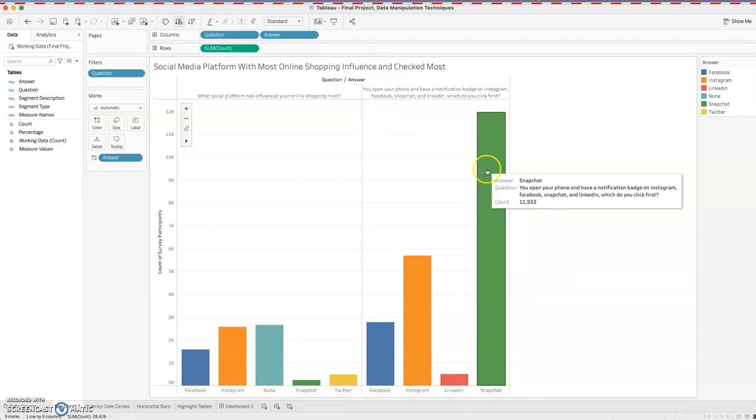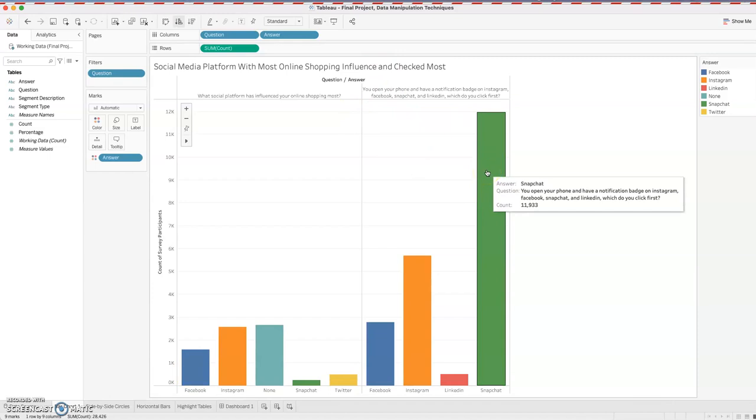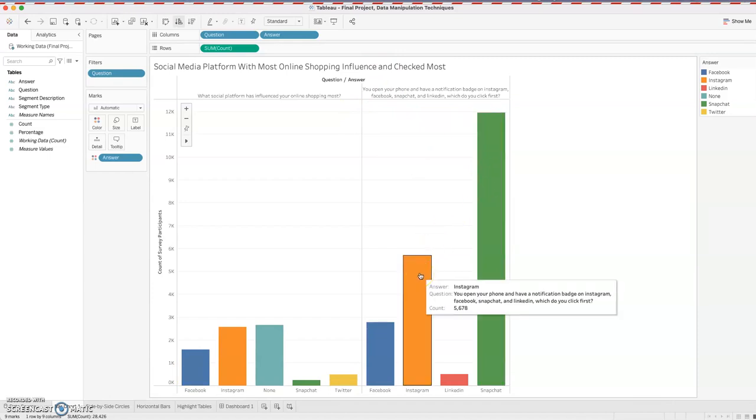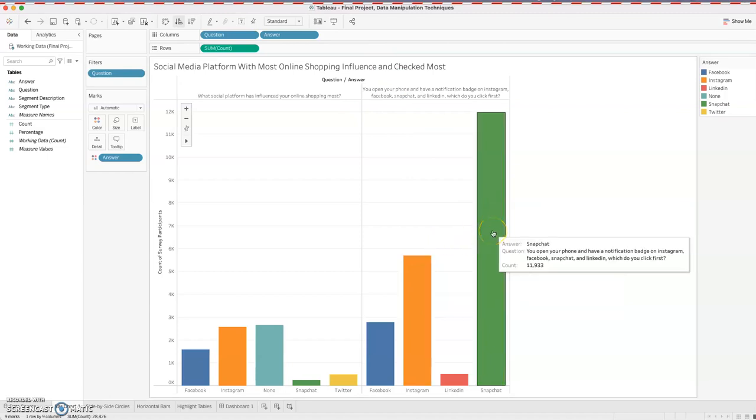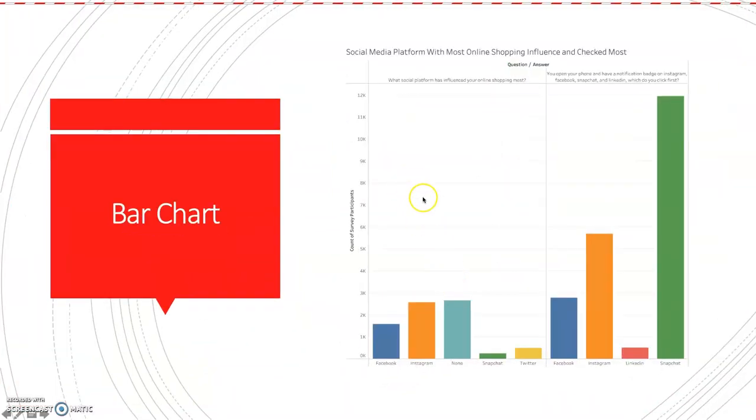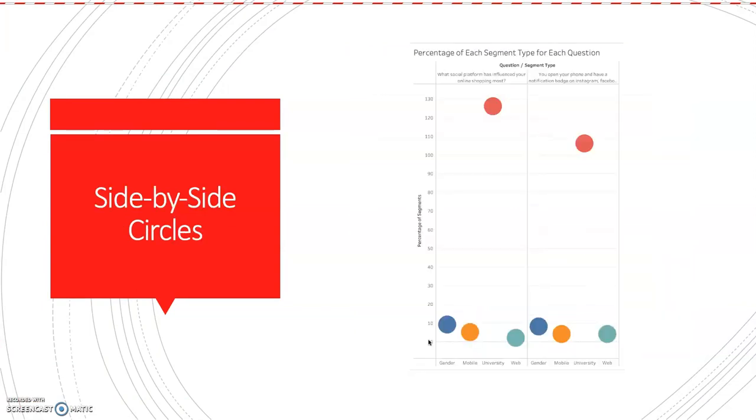However, when we look at the notifications, we see that it's a huge gap, right? Almost 12,000 compared to the next number, which is 5,000 on Instagram. So Snapchat is just very, very important when it comes to notifications. This is including all of them, but we see, again, just the same as Excel, Snapchat has a very high importance on notifications, while Instagram has a slight importance or influence on online shopping.